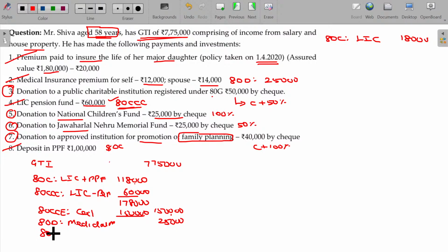So 80G, donation. I have to calculate that separately. So after that, the income will be called as total income for taxable purpose.